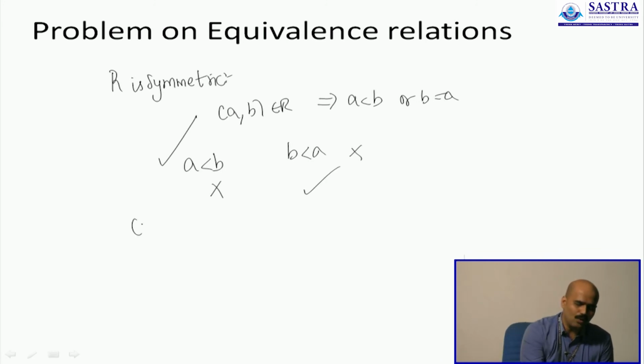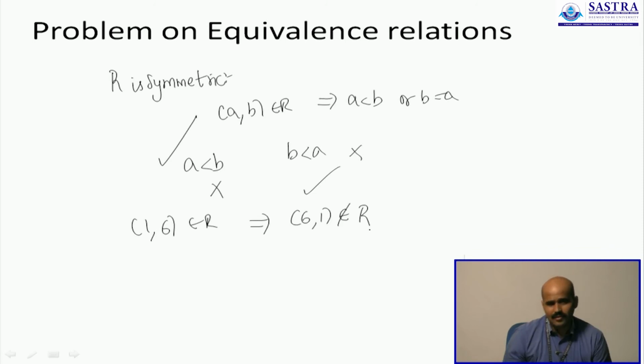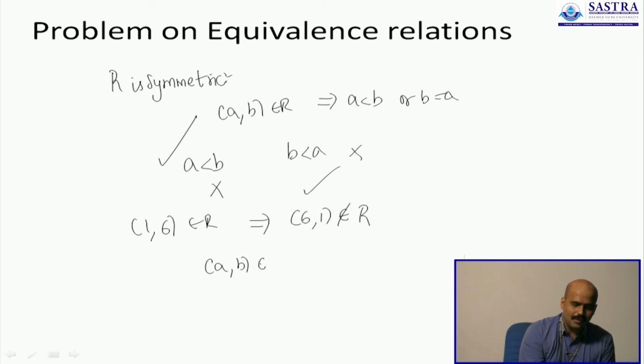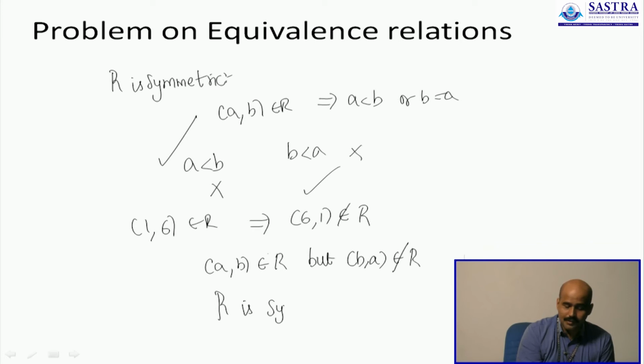So you may have (1, 6) in R, but you will never have (6, 1) in R. (6, 1) will never be part of the relation, because 6 is not less than 1. For any two numbers, only one pair is present, the other pair is not present. So there will be a lot of instances where (A, B) is in R, but (B, A) is absent in R. Therefore R cannot be a symmetric relation.